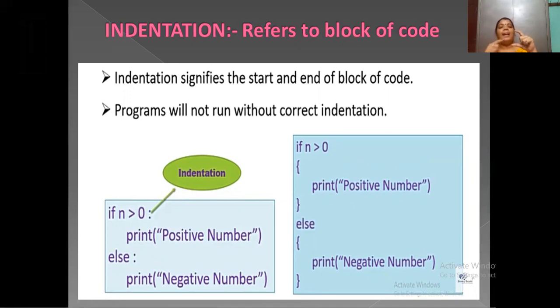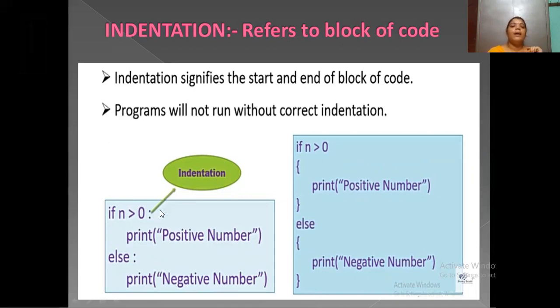To identify the block of code, Python uses indentation, and without it the Python program will not work. In other languages like C and C++, we need not mention indentation.